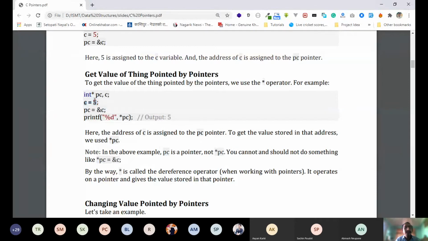So how can we get this 5 from PC then? Simply we can do asterisk PC. If you do asterisk PC, then it will give 5. So we did printf %d asterisk PC, and it will give 5. Do you understand this? And in this case, if we remove the asterisk and only write PC, what comes, sir? It will give the address obviously. PC gives the address.